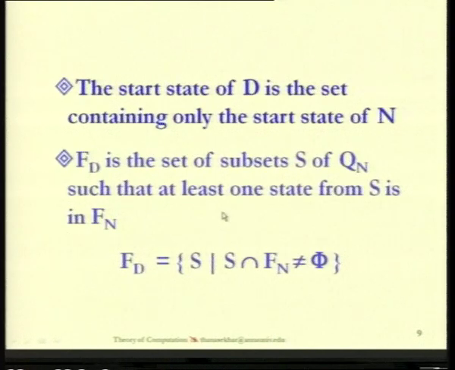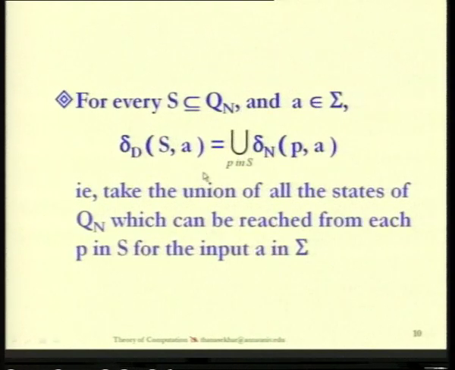As an example, suppose Q0, Q1, Q2 are the 3 states available in the given NFA with Q2 as the final state. Then Q0Q2 is a final state, Q0Q1Q2 is also a final state, and Q2 itself is a final state. Once again, whether it will really be used in our finite automata or not depends fully on the problem. So the set of all final states is obtained from the set of all subsets S such that there is a common state between S and Fn. So now the only component remaining for the conversion is how we evaluate the transition function del d from the transition function of the given non-deterministic finite automata.